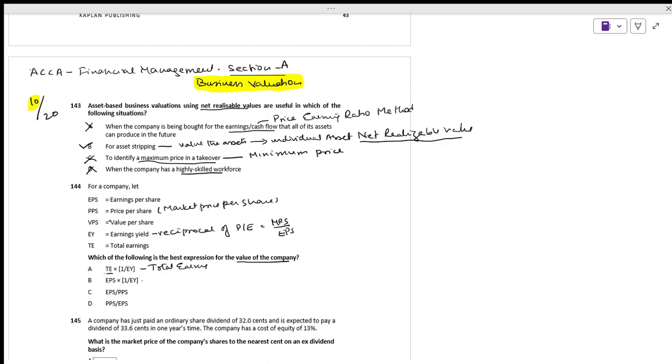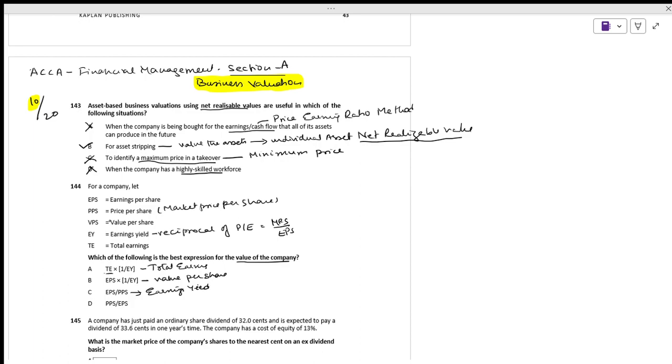When we are talking about earning per share, we are not talking about the value of the company. If you take earning per share, what will we get? We'll get value per share: EPS divided by market price per share. It is nothing but earnings yield.